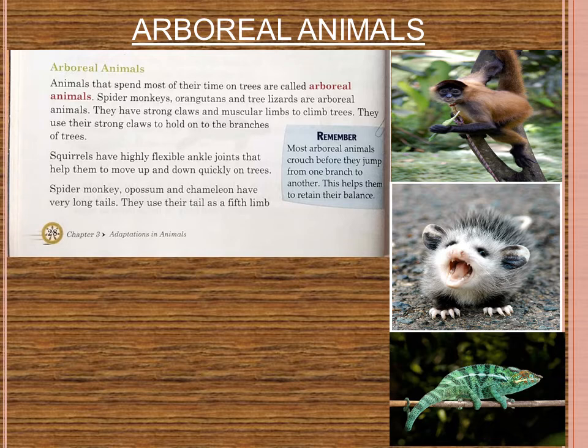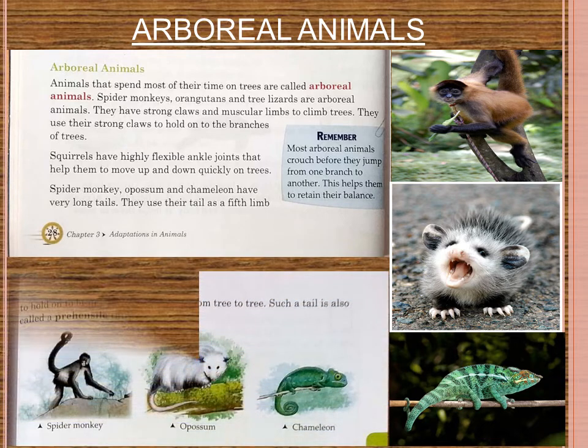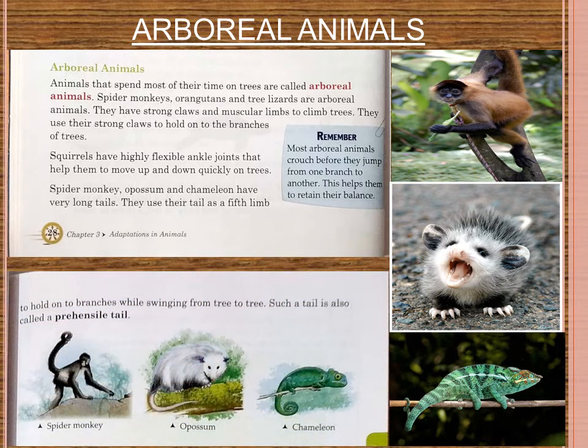One more thing is important here, that is the prehensile tail. Now what is a prehensile tail? A prehensile tail is a particular type of tail used as a fifth limb. All these animals have 4 limbs and this tail is used as the 5th limb, which helps them to hold onto the branches while swinging from one tree to another.